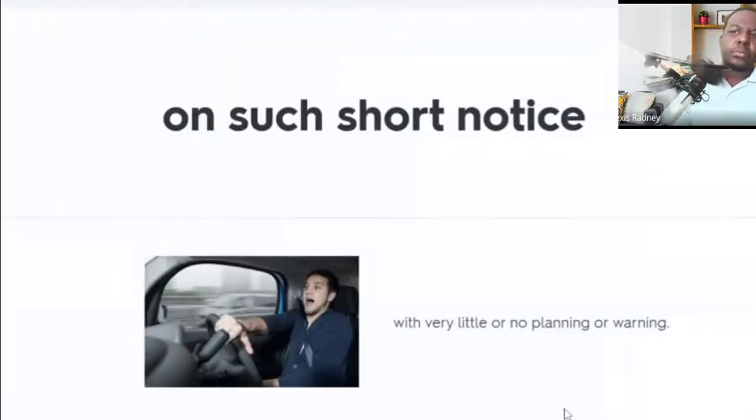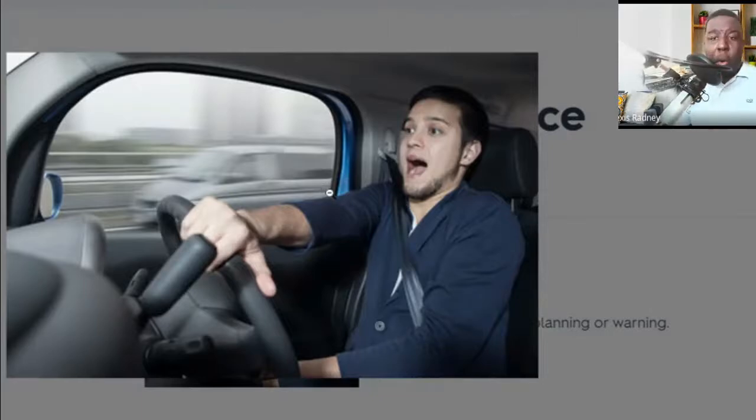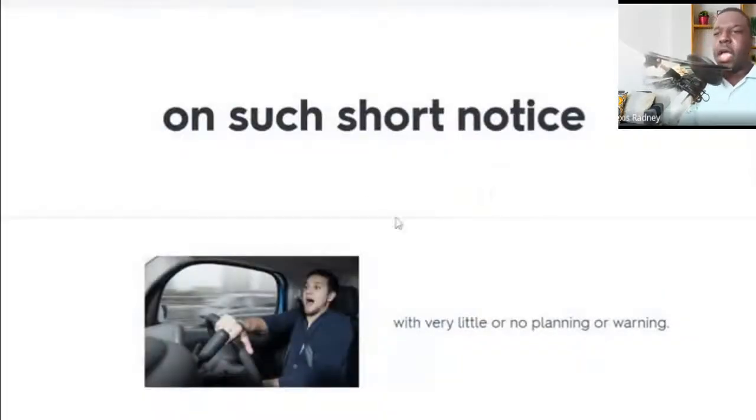On such short notice, with very little or no planning or warning. This is an expression we are going to see here. On such short notice. What does that mean? With little or no planning or warning. That was unexpected. On such short notice. We are going to see that in a sentence, how we can use this expression.